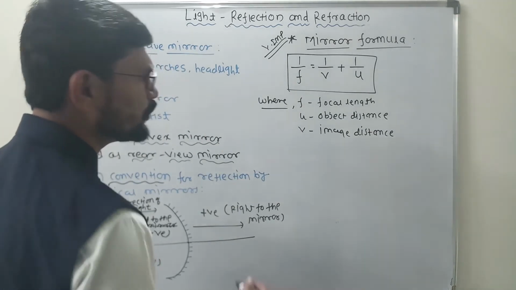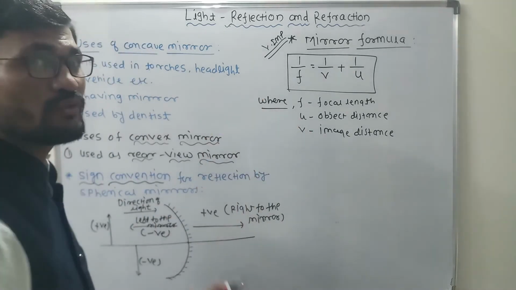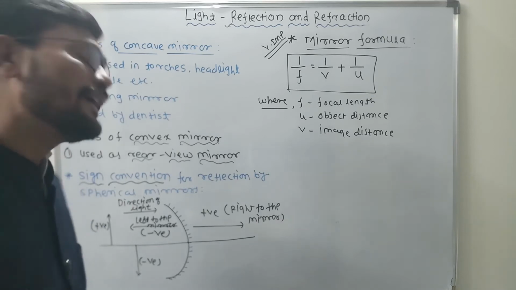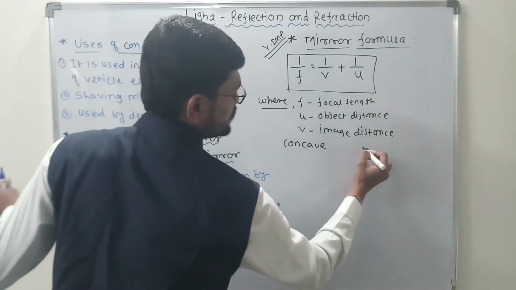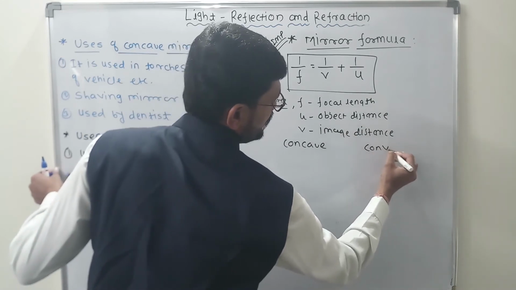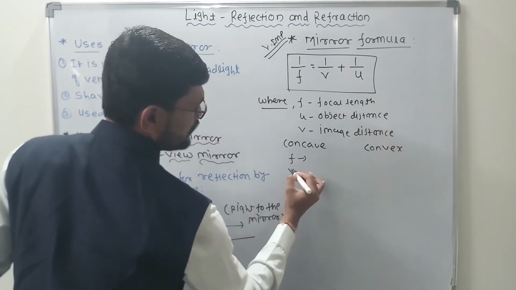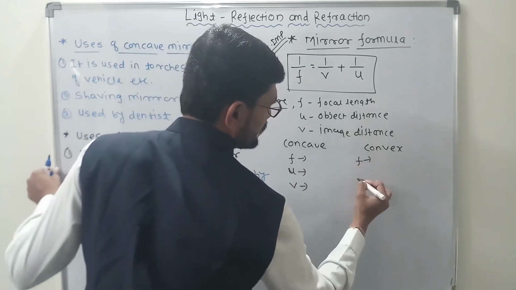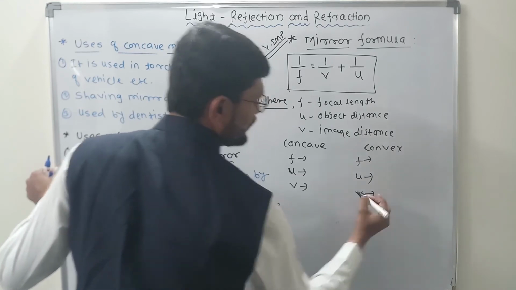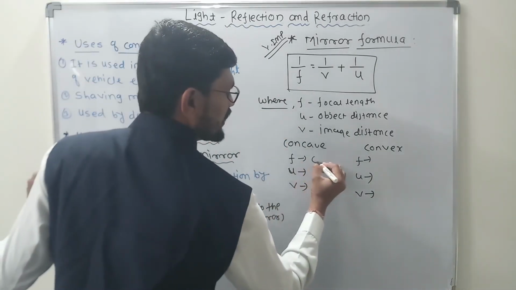Now what we are going to do here is, for concave and convex, amongst these values, which one is going to be positive and which one is going to be negative? Let us do it. This is concave, and there is another mirror that is called the convex. Correct? For concave, f value, u value and v value. What is f? Always in case of the concave it is negative. Why?